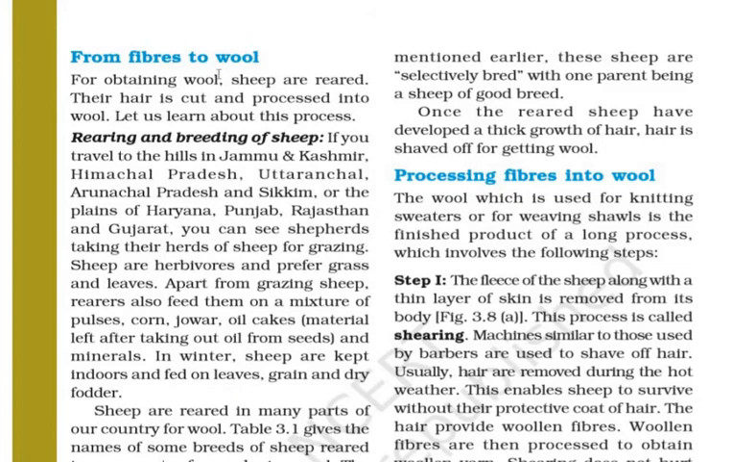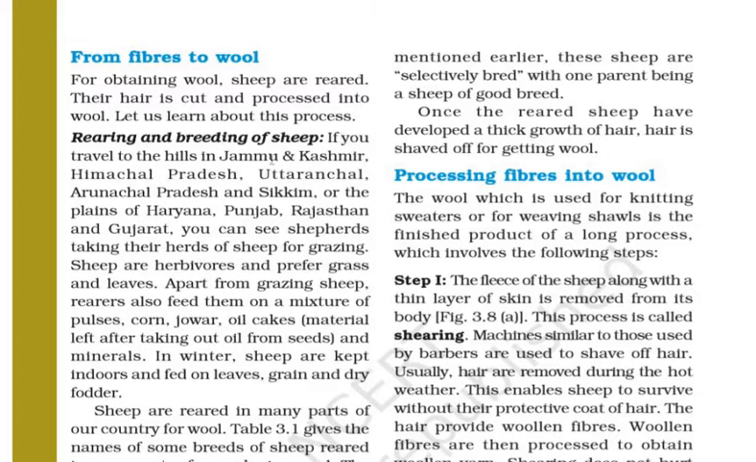From fibers to wool. Now it starts from here, the process. For obtaining wool, sheep are reared. Their hair is cut and processed into wool. Let us learn about this process. Rearing and breeding of sheep.